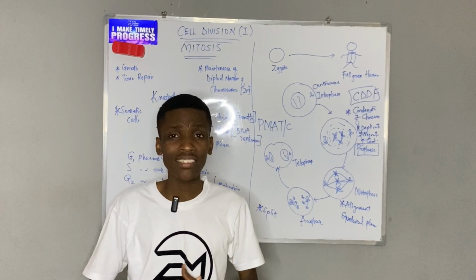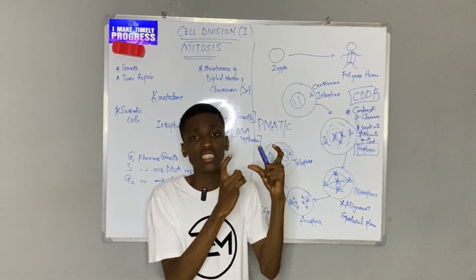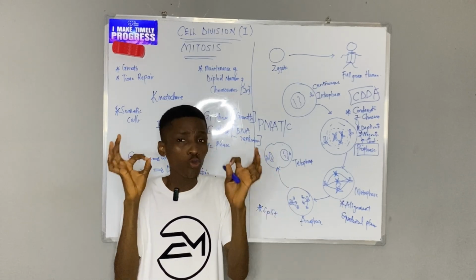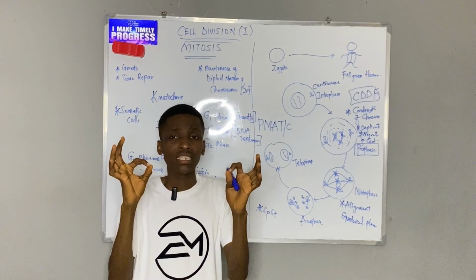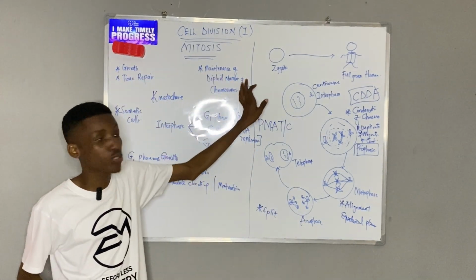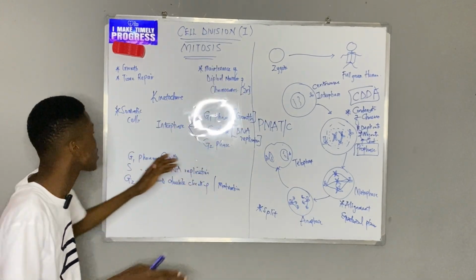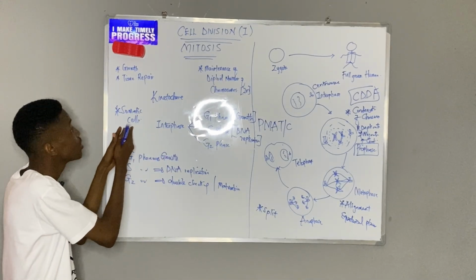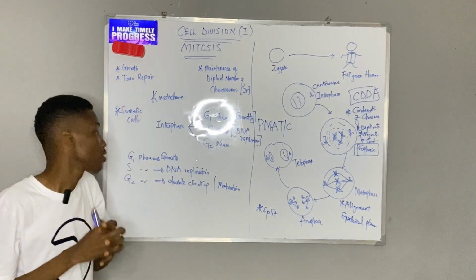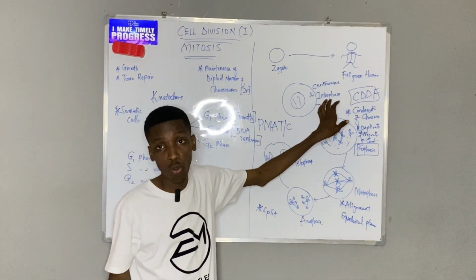So in summary, what have we learned about mitosis today? Mitosis is a type of cell division whereby a single parent cell divides into two identical daughter cells. And these two daughter cells are similar in their number of chromosomes as the parents. So there is maintenance of diploid number of chromosomes, which is 2n. Now, where does mitosis occur? It occurs in cells called somatic cells. What is the purpose of mitosis? Growth and tissue repair.